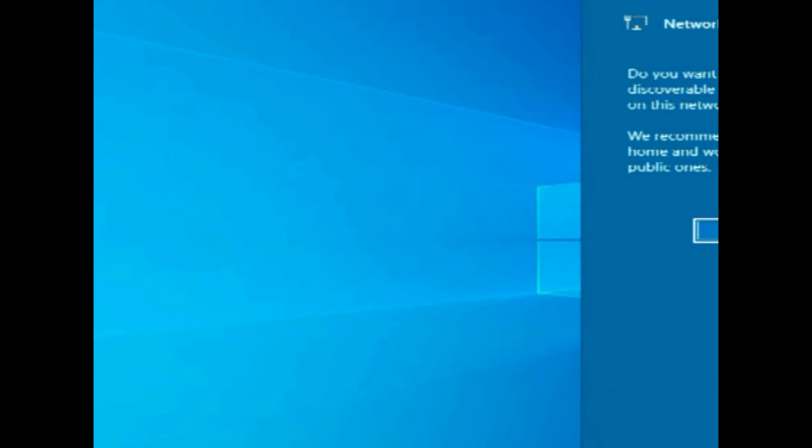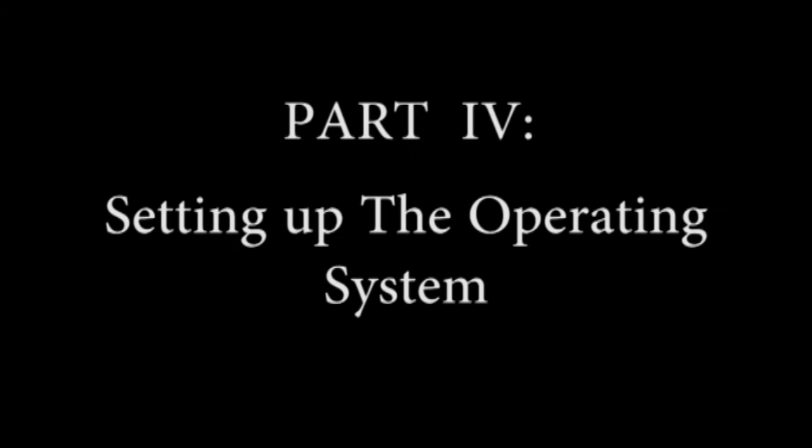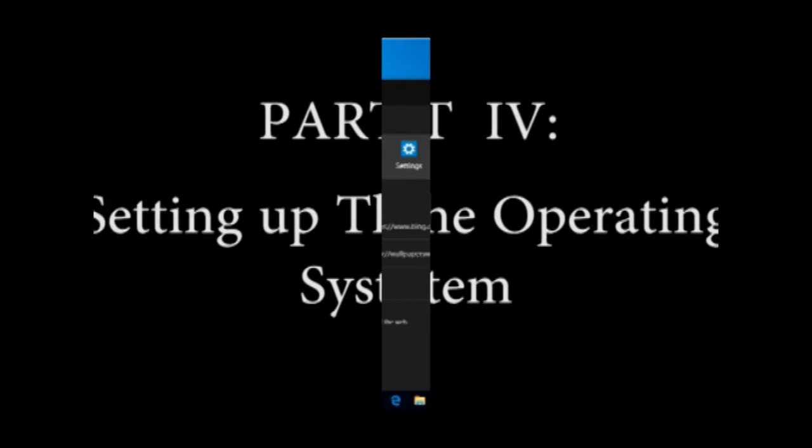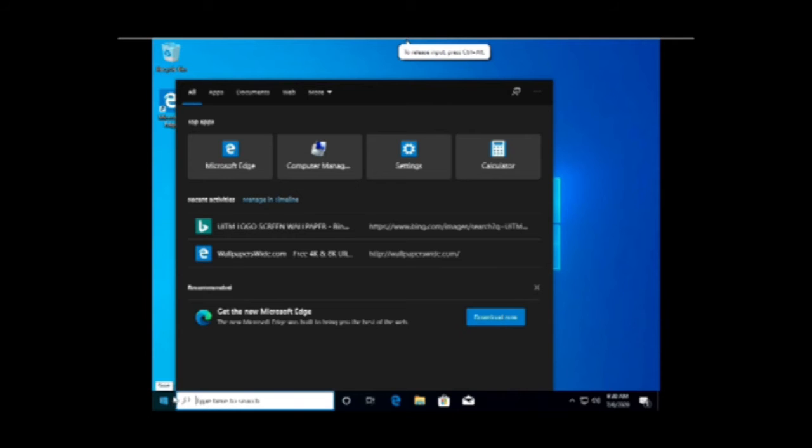So this is our process of the installation of the operating system, which is the Windows operating system. So this is our Windows operating system, the interfaces. So we have completed the Windows operating system installation process. I will explain to you part 4, setting up your operating system.